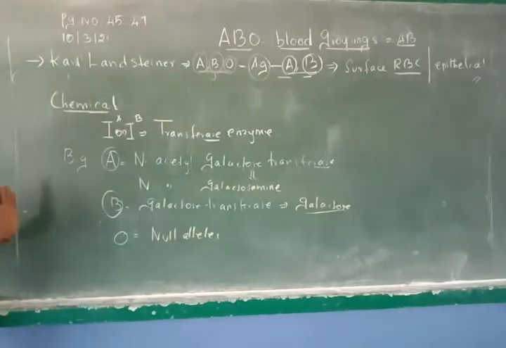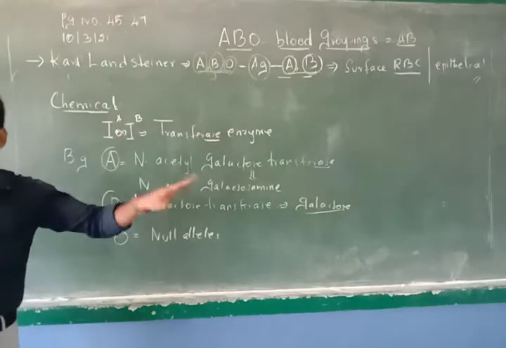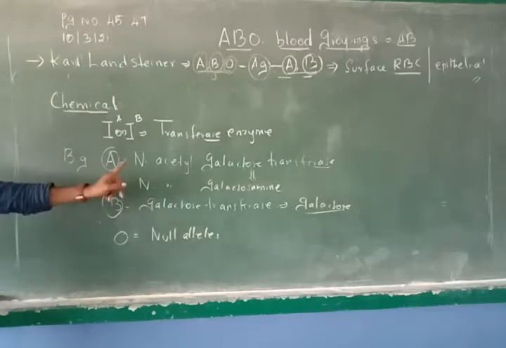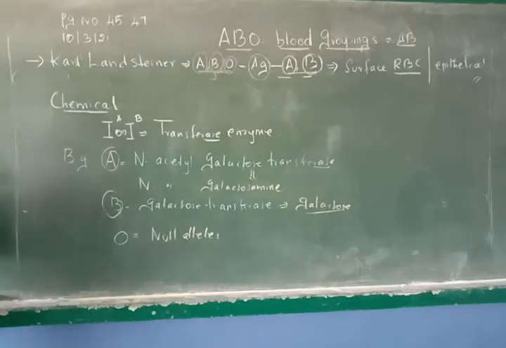Is that clear? Right. So two parts we have discussed. One is the blood group decided by the presence of antigen, so you know which antigen should be on the surface of the RBC, what will be in the plasma, and what alleles are possible. At the same time, we have studied the chemical component present inside each blood group A, B and O. Is that clear? Right.